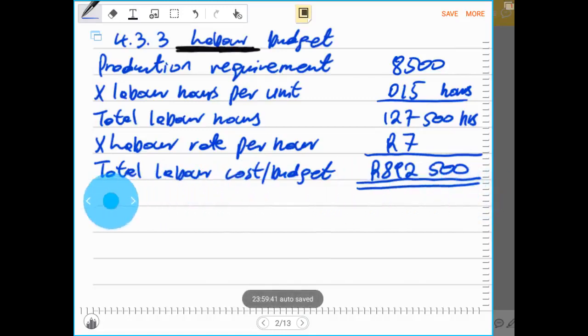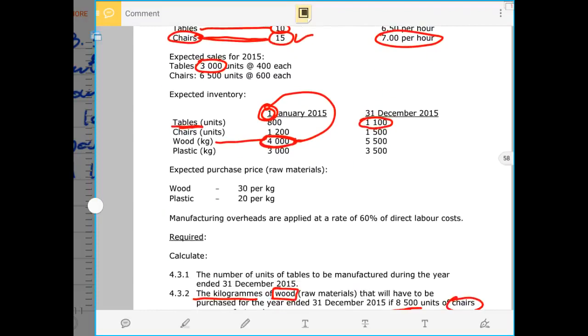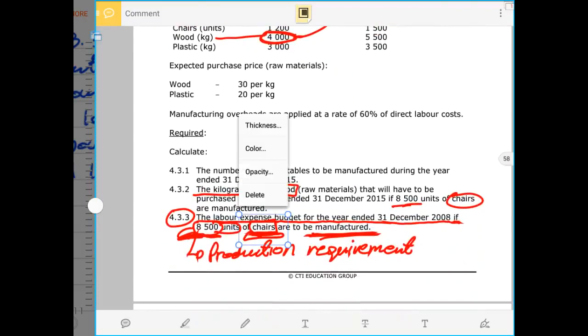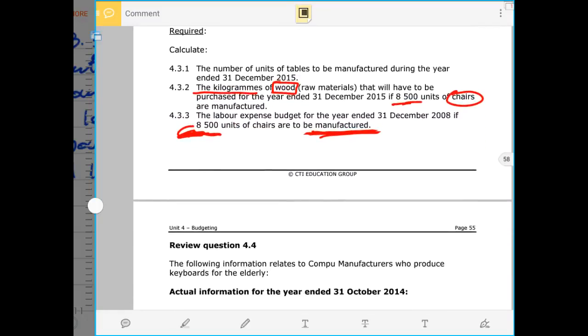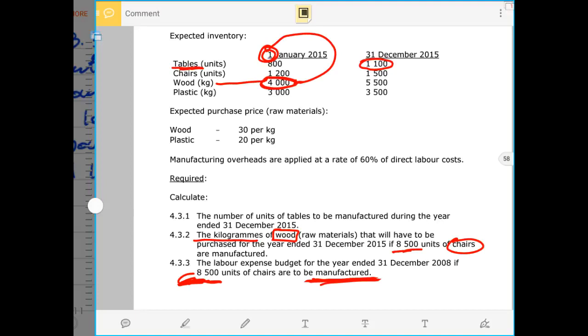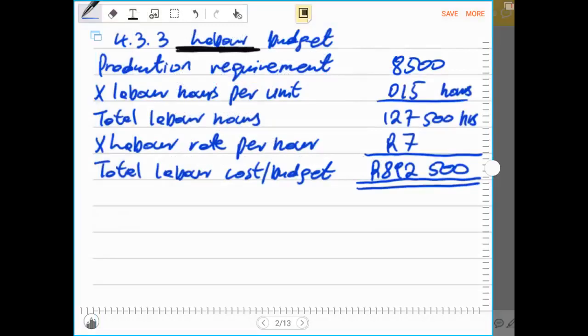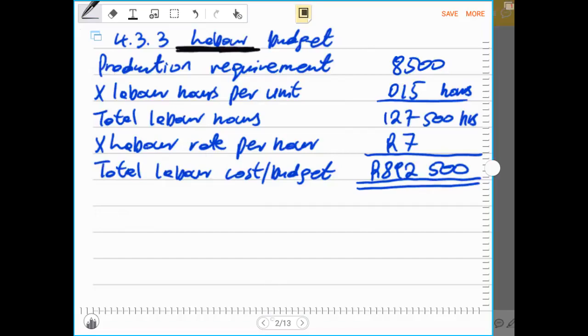And that was 4.3.3. And it was the last requirement based on this question. There is no other or further requirement in this question. Now, just to emphasize the importance and the link between these budgets, there are a few things that we have to take into consideration.